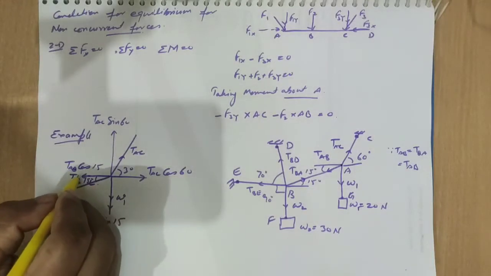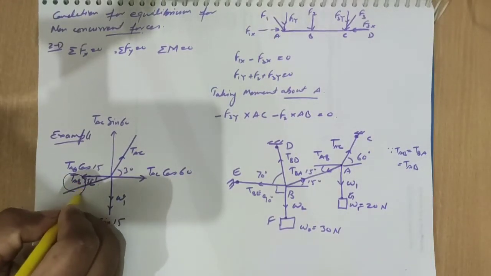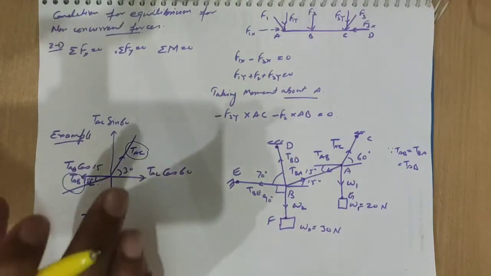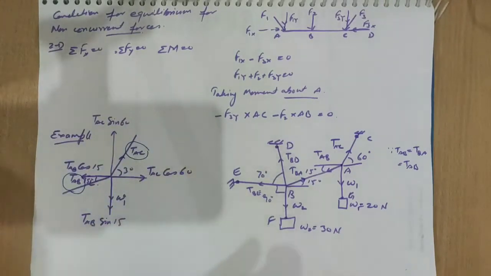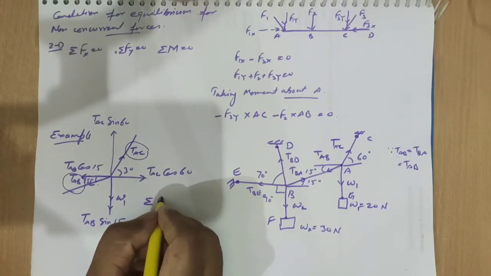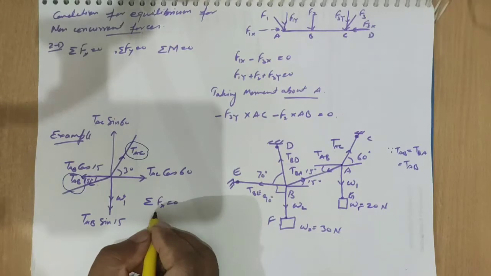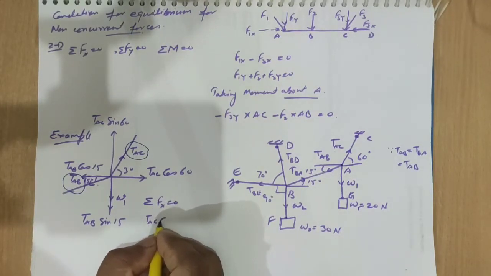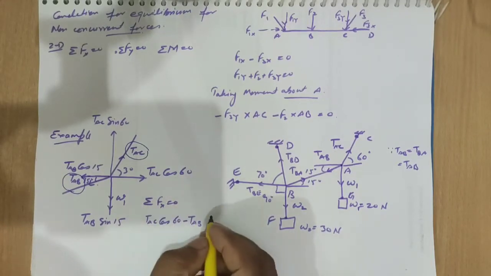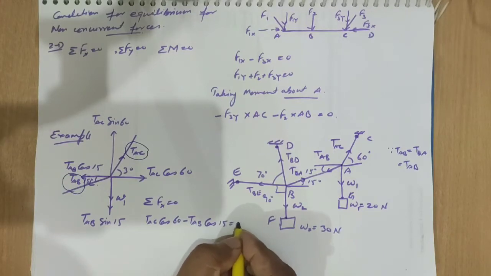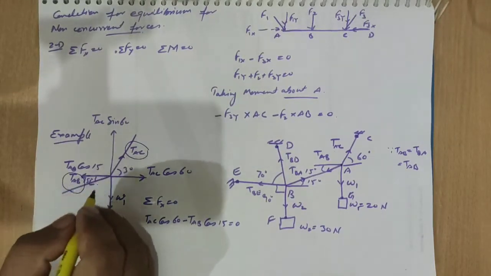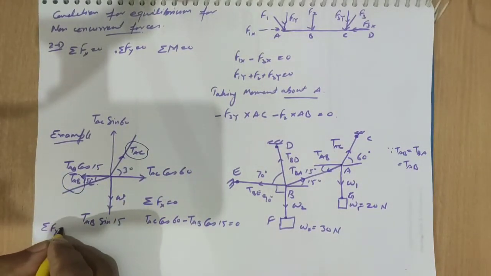So that is broken to the components, so we won't consider this. This is also broken to the components, so we won't consider this. So here we are having just horizontal forces and vertical forces. So summation of horizontal forces are equal to 0, Fx equal to 0. So we can write like TAC cos 60 minus TAB cos 15 are equal to 0. Here both are unknown, and one more condition is here, summation of vertical forces are equal to 0.